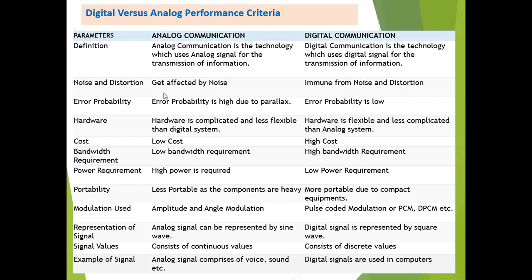The hardware is complicated in analog, whereas the hardware is less complicated and flexible in digital communication. The bandwidth requirement is low in analog, whereas the bandwidth requirement is very high in digital communication. Amplitude and angle modulations are used in analog, whereas PCM and DPCM are used in the digital communication system.